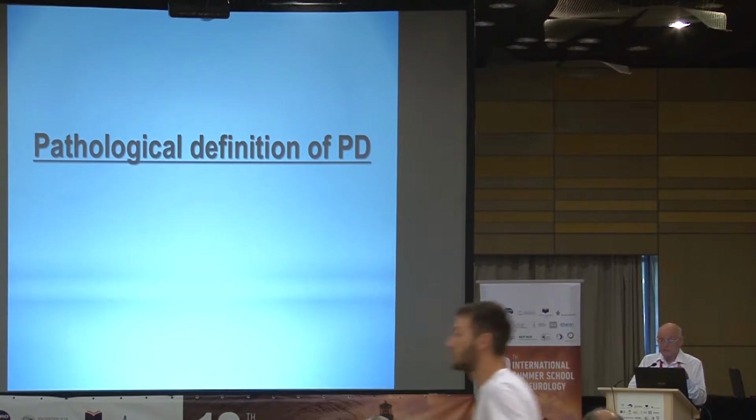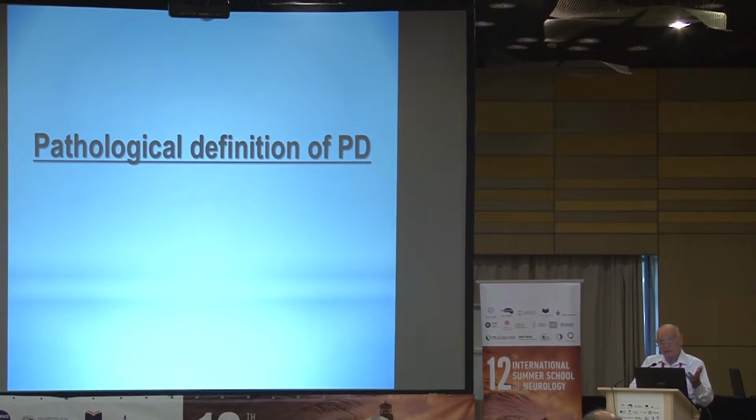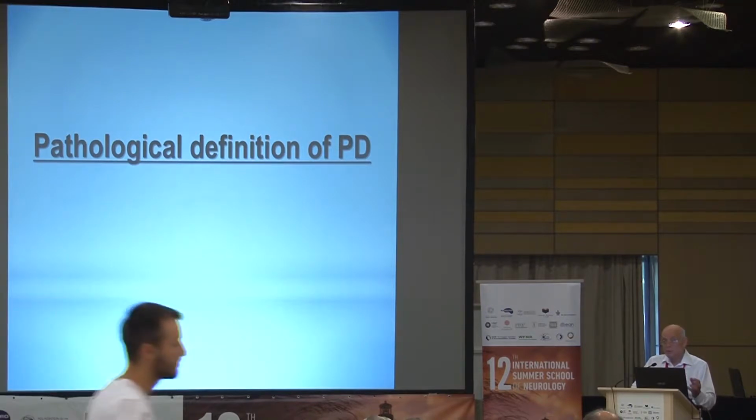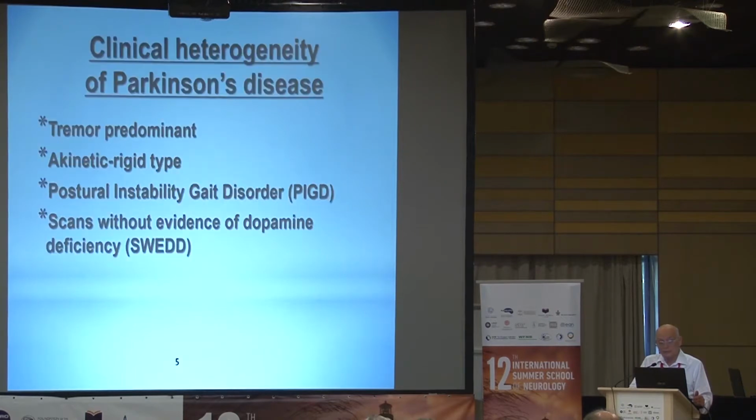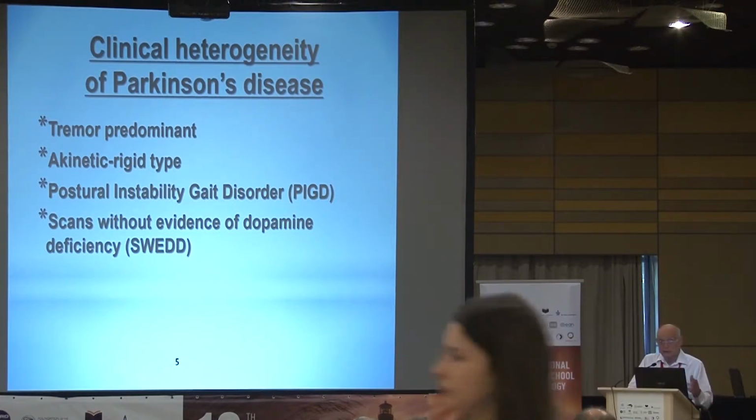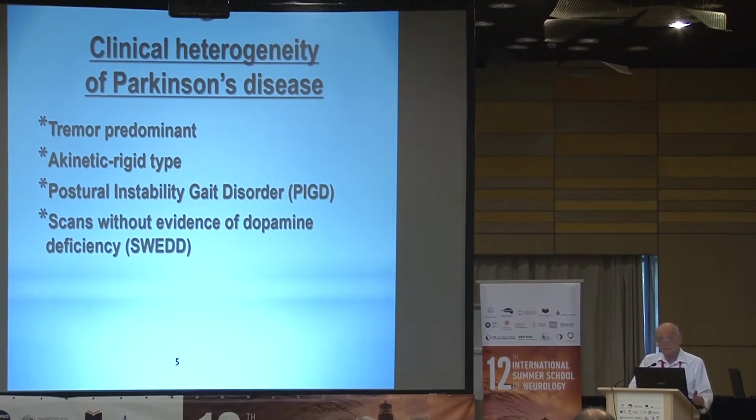But these are not the definition of a disease, because sometimes we see these changes without having clinical manifestations. So there is no agreed upon pathological definition of Parkinson's disease. Now, to go back to the clinical part, we know that there is quite a lot of heterogeneity in Parkinson's disease. Some patients, we say, are tremor predominant, some are akinetic rigid, some have a postural instability or gait disorder, and so on and so on. There are a couple others as well.